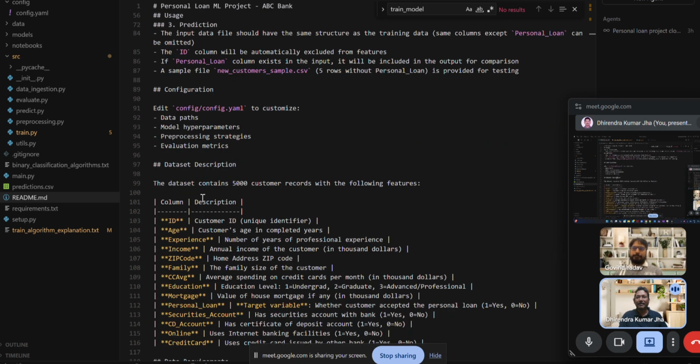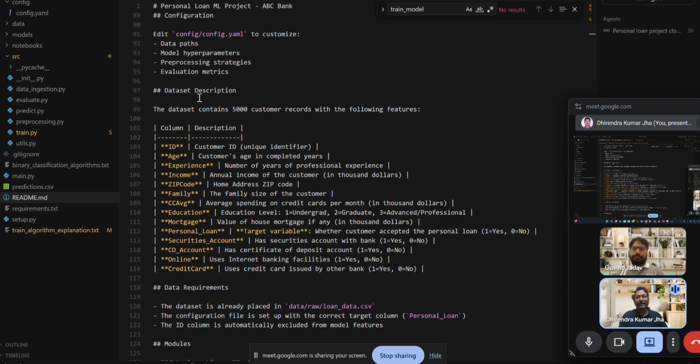And here are some data files which have some columns. Our data has the IDs, the age of the customer, how much professional experience this customer has, what the income or salary is, which area the customer belongs to, how many family members there are, the education side, and the personal loan will be provided here. So credibility on the credit side, what the score is.